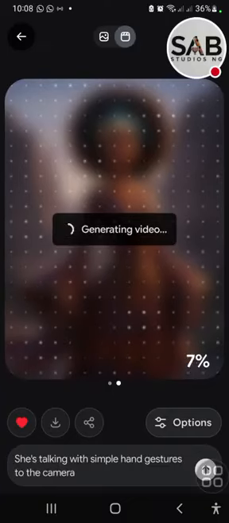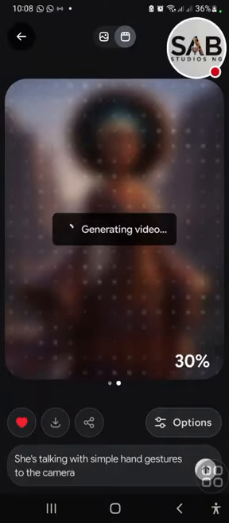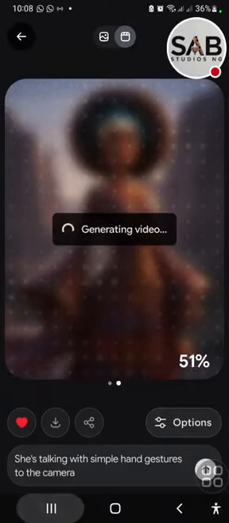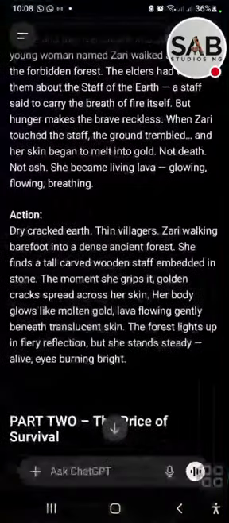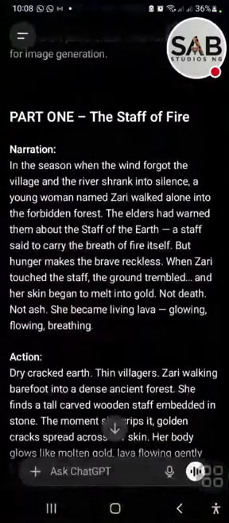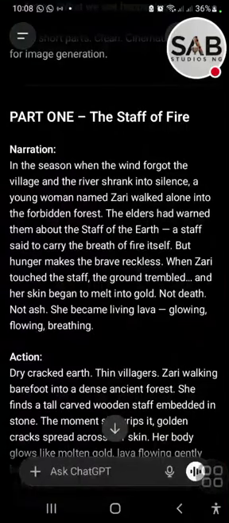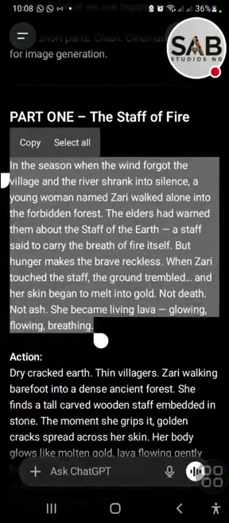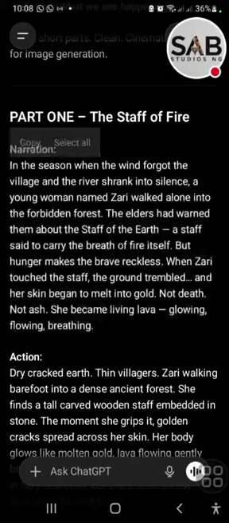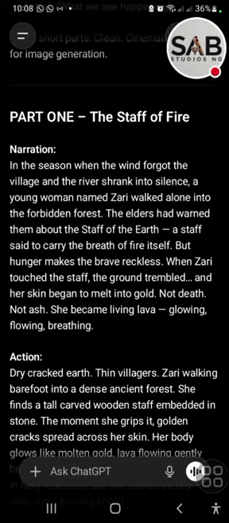But your app can create an image, can edit an image, and can also create text to speech. So if you want to translate the narration in our story, all you need to do is copy the narration. Where you see narration, copy it from the beginning here to the breathing, from "in" to "breathing." That's the end of the narration. So that is a narration. So you copy this and go into your own app, the app that you currently have, open it, swipe to the text to speech option, and then input this narration in that place,